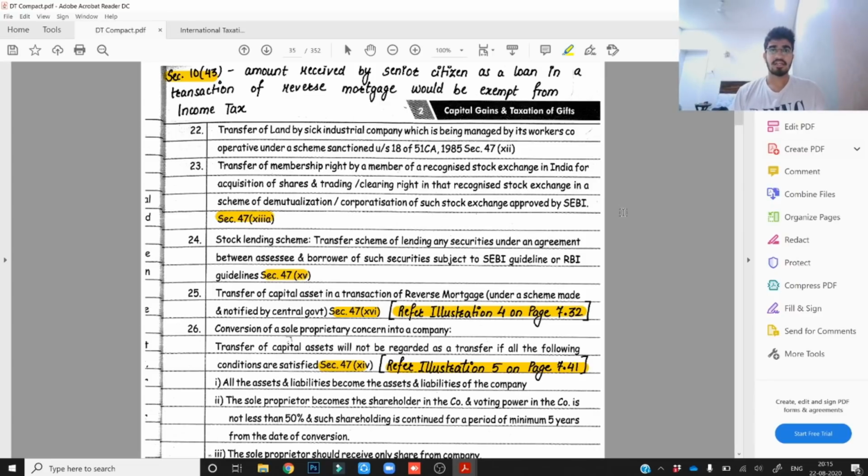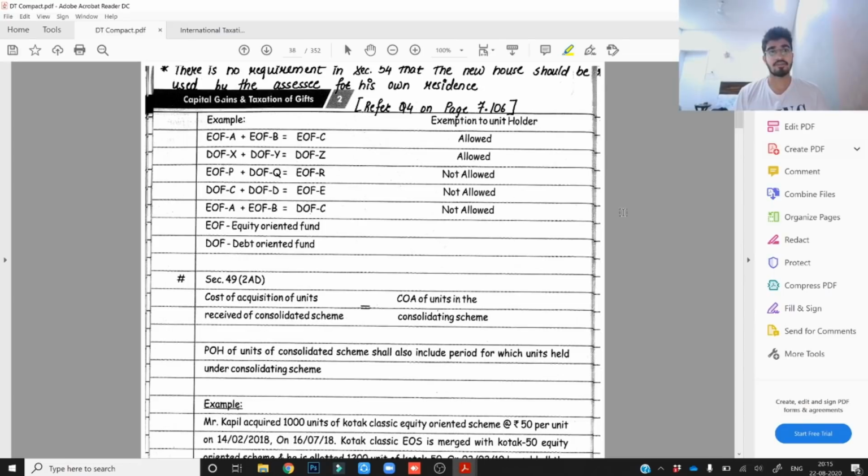You have to ensure that you try to cover the entire content within a span of 1.5 days. Now trust me, this is going to happen if you don't revise a particular topic in a span of 1.5 days, and if that particular topic comes in the examination, it is going to be very difficult for you to memorize that and recall that at the time of your answer writing.